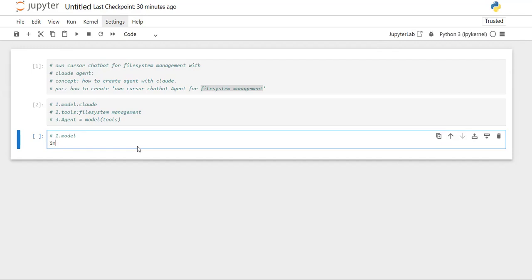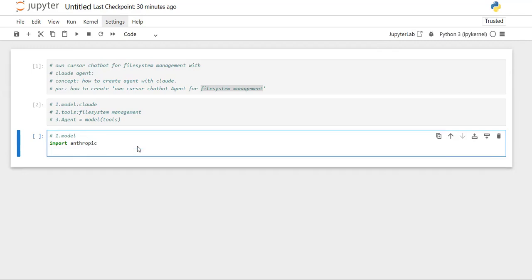Now I'm going to import Anthropic, and I'm going to create a client for my model. First, I'm going to create a client for Anthropic, using anthropic dot